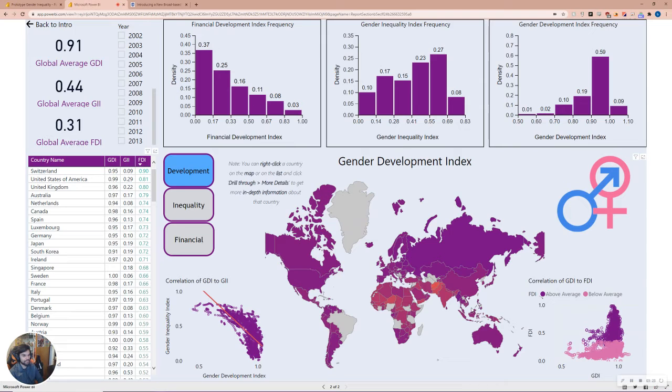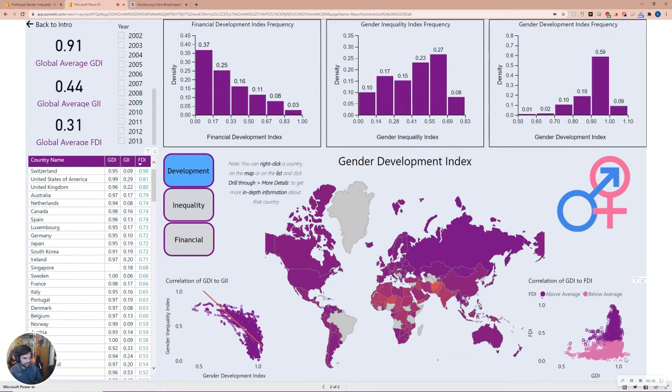Something that may strike you right away is that there are very few purple values on the lower end of GDI. However, when you have a high GDI, it doesn't necessarily seem to guarantee that you will have a high FDI.